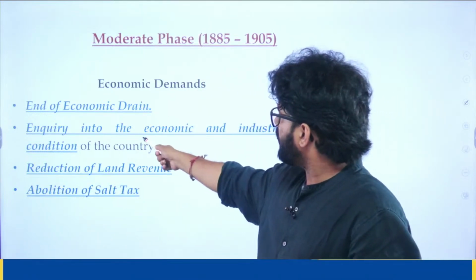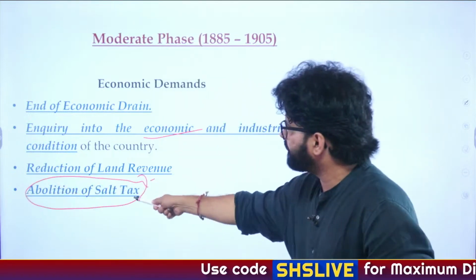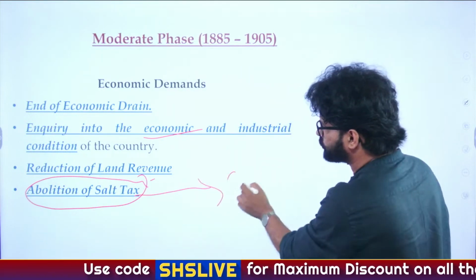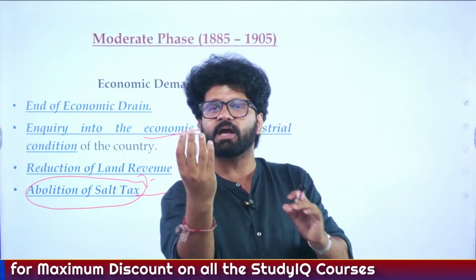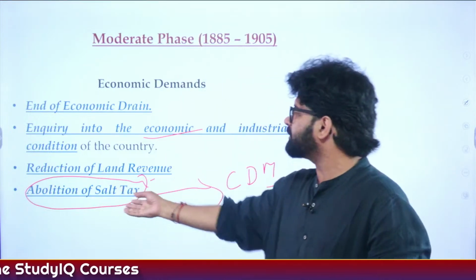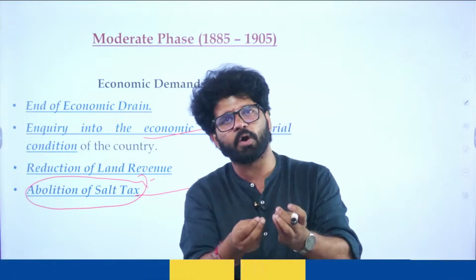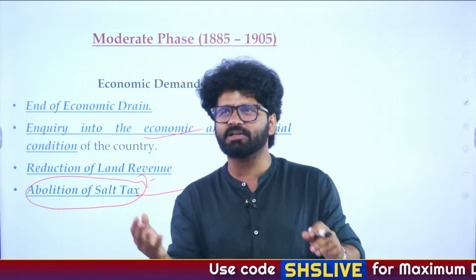Okay. And again, a reduction of land revenue, abolition of salt tax, which will be the fulcrum around which the civil disobedience movement will revolve. Gandhiji will make this salt tax the common point for the civil disobedience movement. Why salt tax? Because salt is a commodity used by all of us, and salt tax is very inhuman.